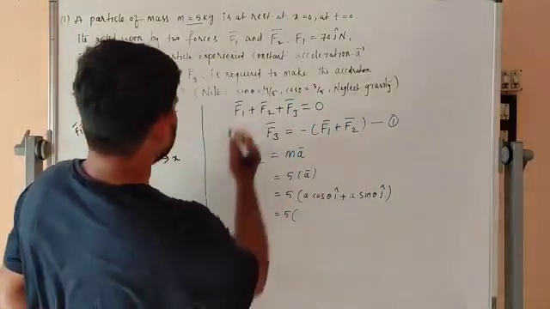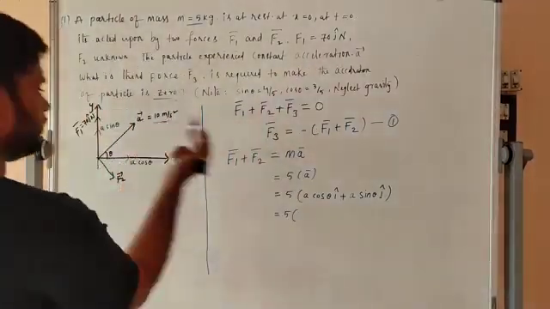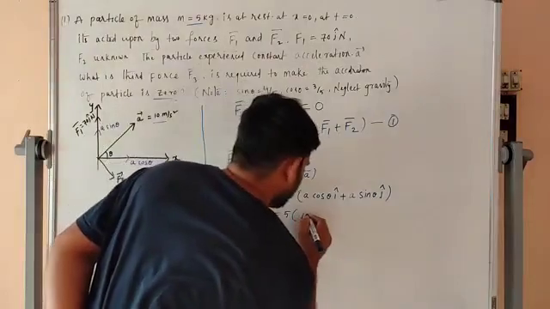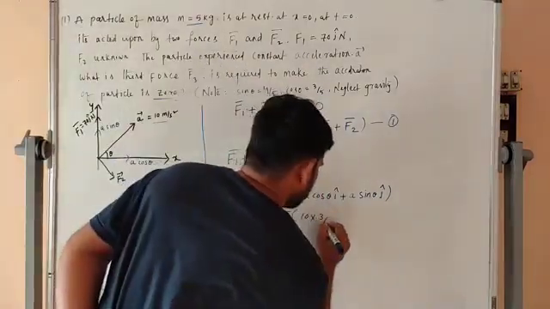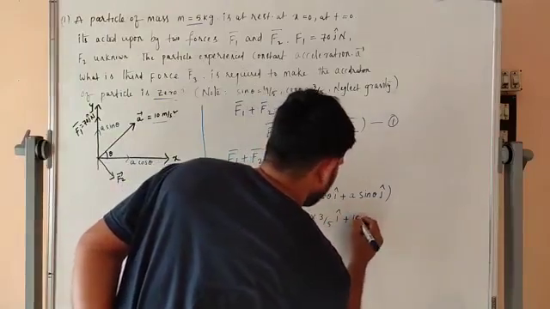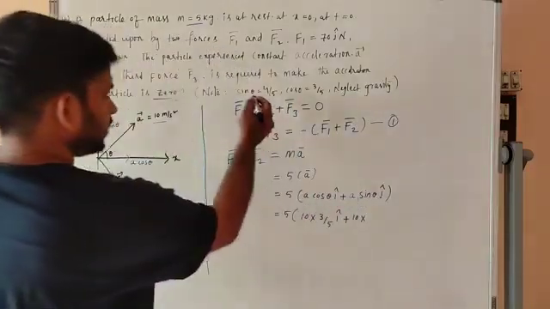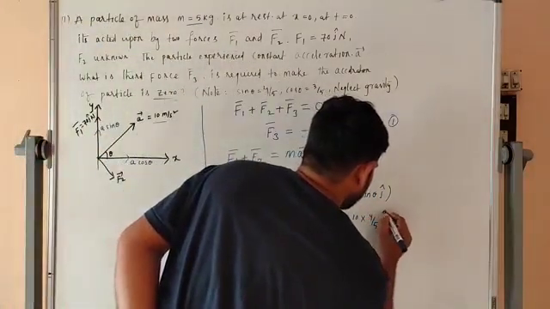Now we substitute for acceleration. What is the acceleration? They mentioned 10. So 10 into cos theta, which is 3 by 5, i cap, plus 10 into sin theta, which is 4 by 5, j cap.